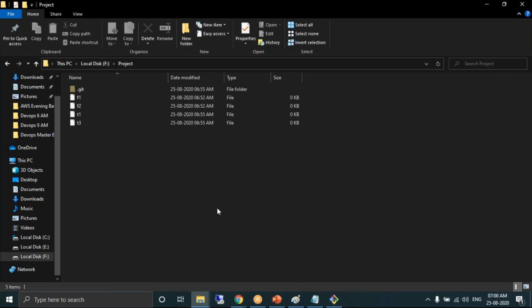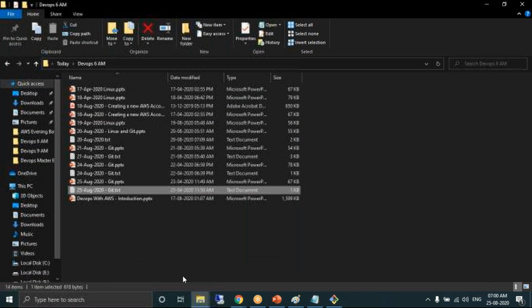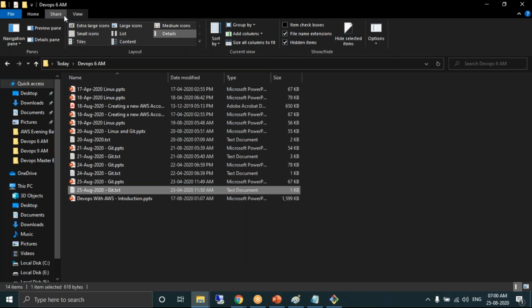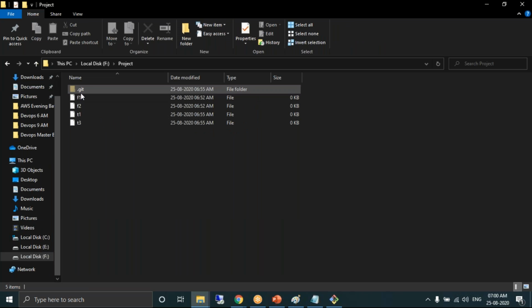Then generally, if you want to see hidden files or hidden folders on your laptop, in the folder option, hidden items should be selected. Then only you can see the hidden files and hidden folders. Okay. So coming to our one, can you see .git here? I'm able to see it.